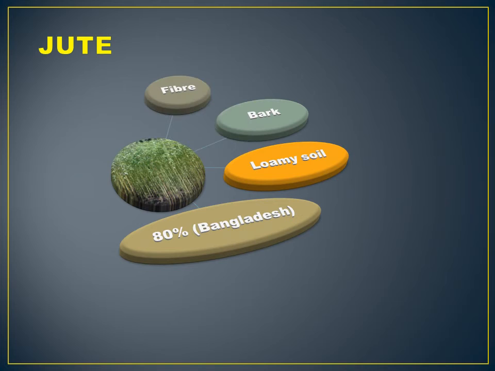Okay, then next, jute. Jute is a fiber obtained from the bark of the jute plant. The stem of the jute plant has a thick bark, and the bark has fibers inside it.